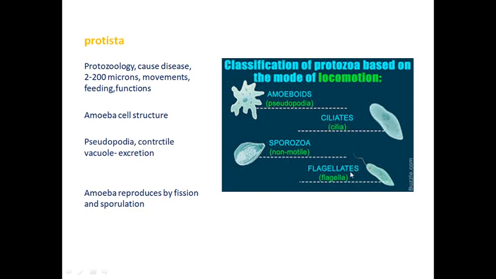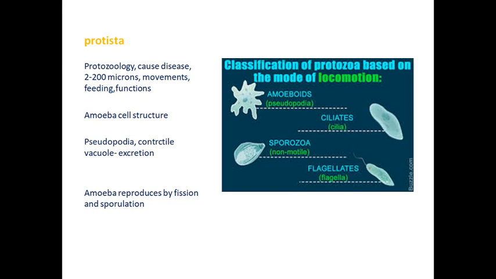Next is the structure of amoeba. It has an irregular shape. It has false feet called pseudopodia, which help to catch prey. Prey means nutrients, or any insect or algae. It engulfs the food material wholly, which is called phagocytosis, and reproduces by two methods: fission and sporulation. That completes the classification of the five types.